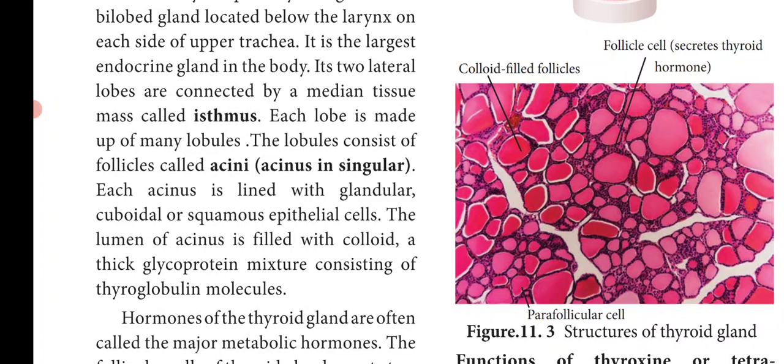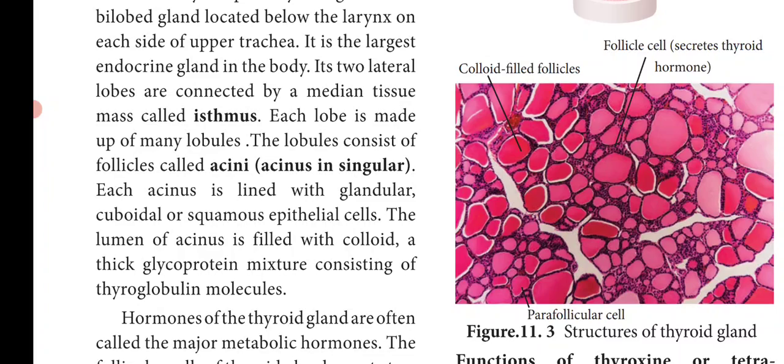Each acinus is lined with glandular, cuboidal or squamous epithelial cells, and the lumen, that is the cavity of the acinus, is filled with colloid, a thick glycoprotein mixture consisting of thyroglobulin molecules.